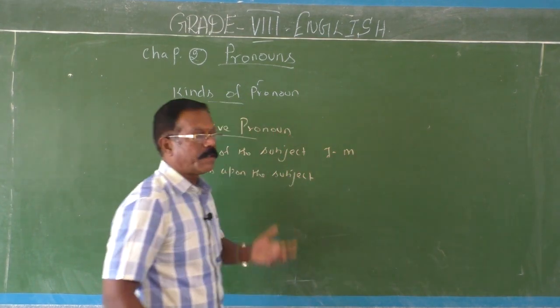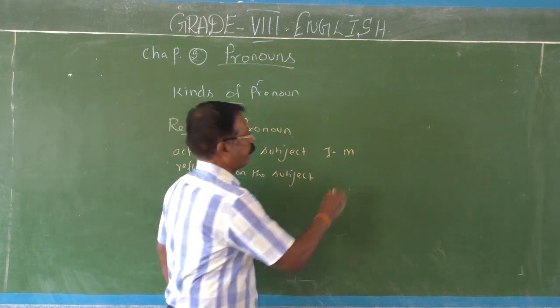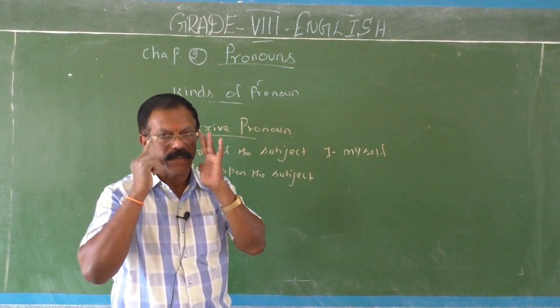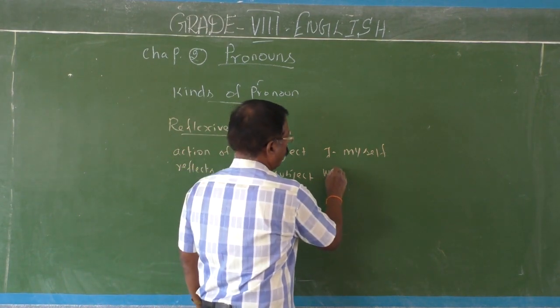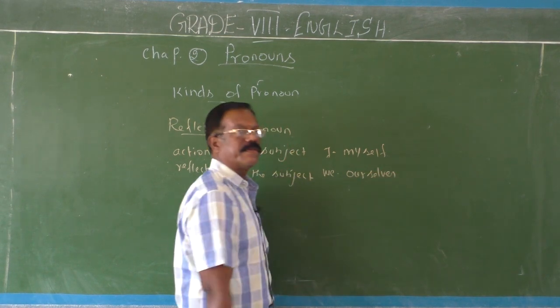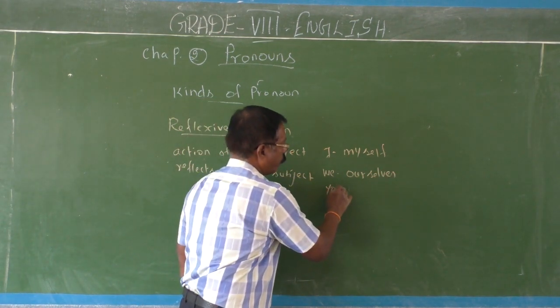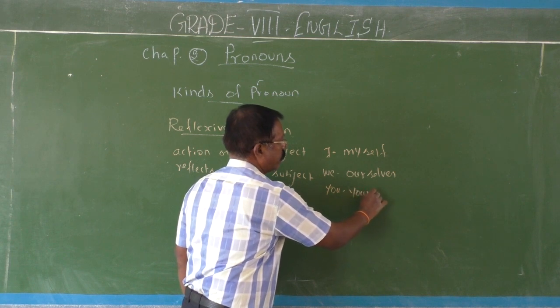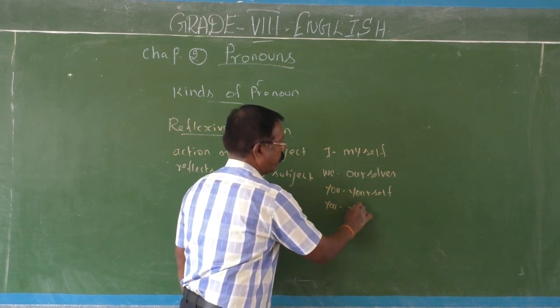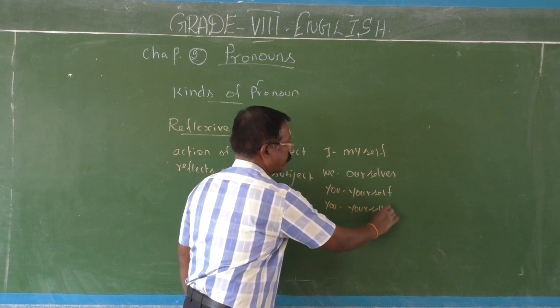Do you know the reflexive pronoun for I? Myself. The reflexive pronoun for I is myself. The reflexive pronoun for we is ourselves. The reflexive pronoun for you is yourself. If it is used as plural, then you stands for yourselves.